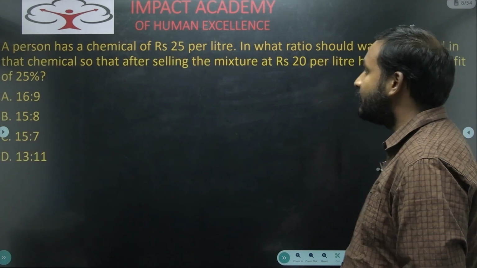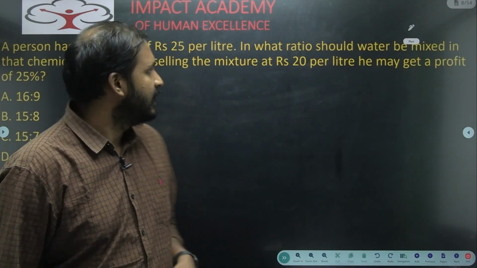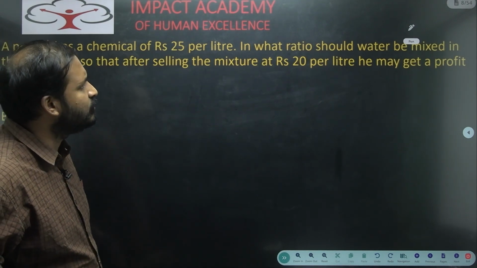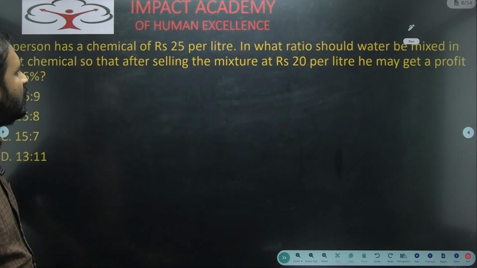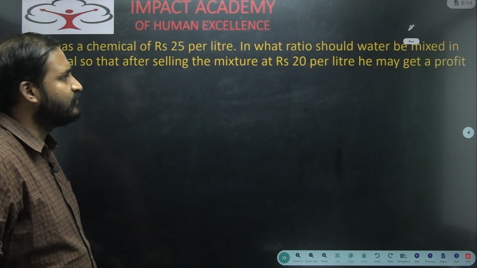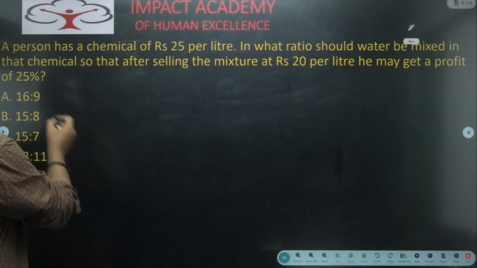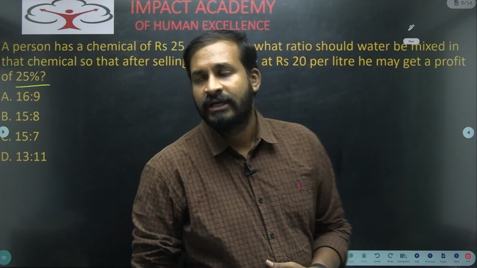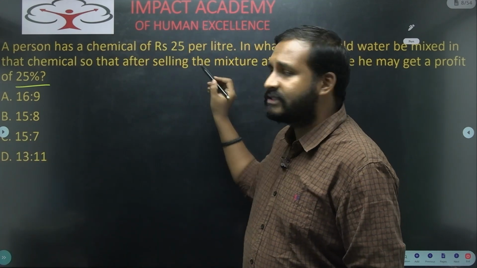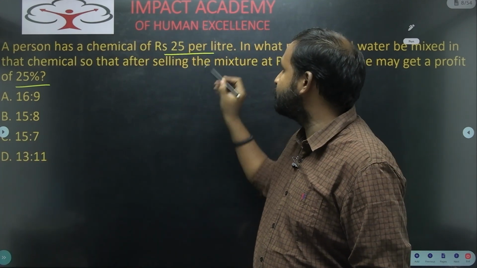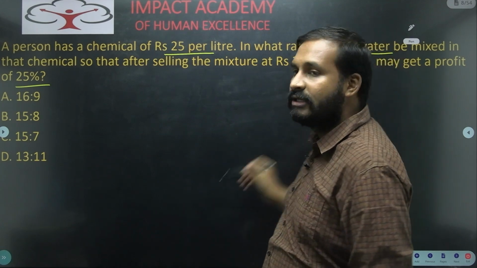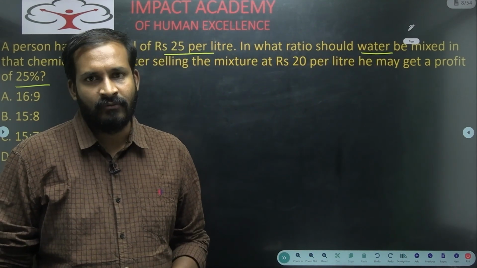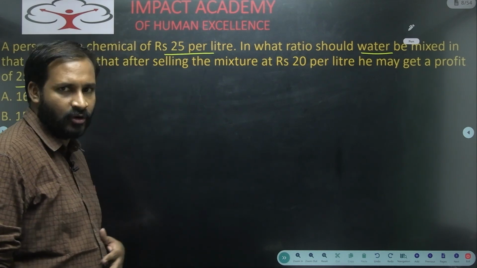Next one. See here. A person has a chemical of rupees 25 per liter. In what ratio should water be mixed in the chemical so that after selling the mixture at rupees 20 per liter, he gets a profit of 25%? Now please observe here. Very clearly they are telling that there is a chemical of rupees 25 per liter and he should add water. Generally, these type of cases we consider water is free of cost, and then we will solve accordingly.